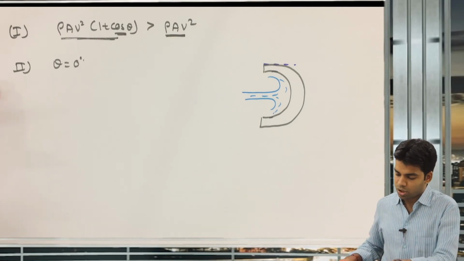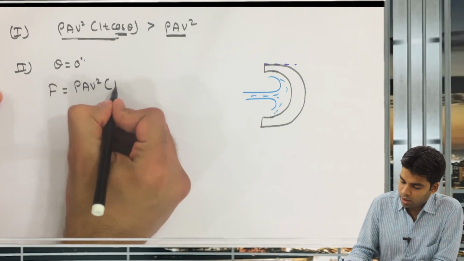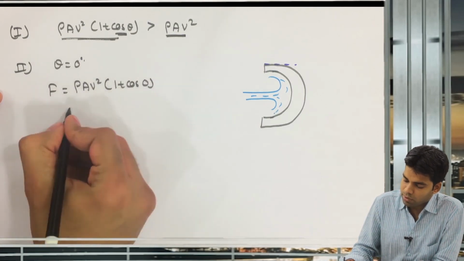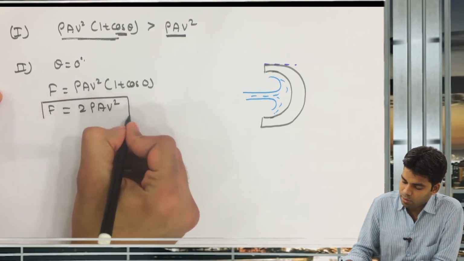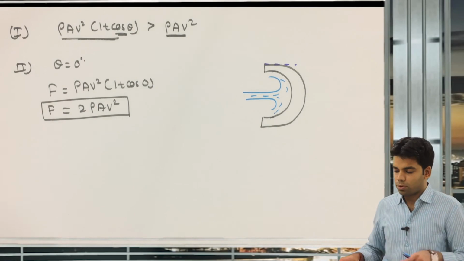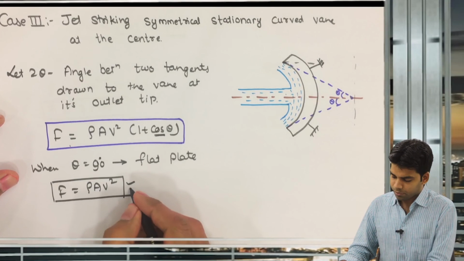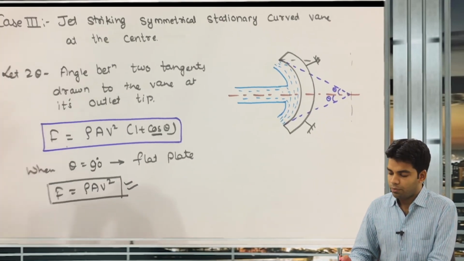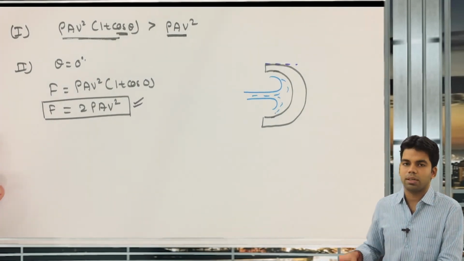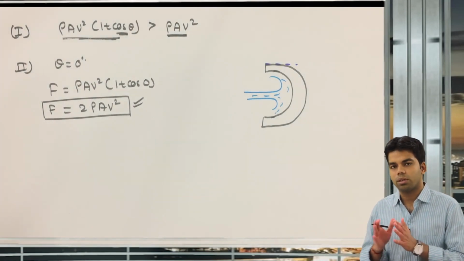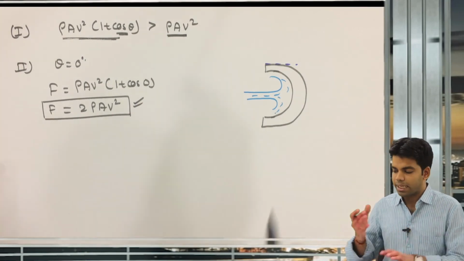In this condition, F will be equal to rho a v square into 1 plus cos of 0, and cos of 0 is 1. So F will be equal to 2 rho a v square. This will be the maximum value of this force. Now what does this mean? The force on the flat plate was rho a v square, whereas the force on a semicircular plate is 2 times rho a v square. It is just twice the force on the flat plate. And this is the reason, if you have seen the Pelton wheel turbine, the blades there is in